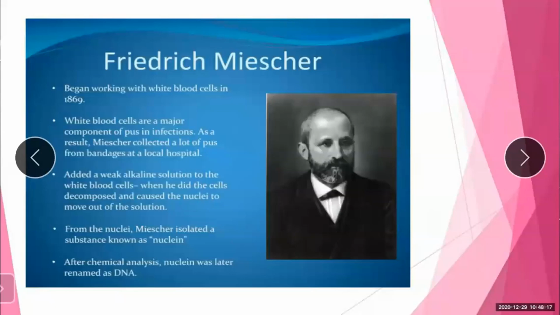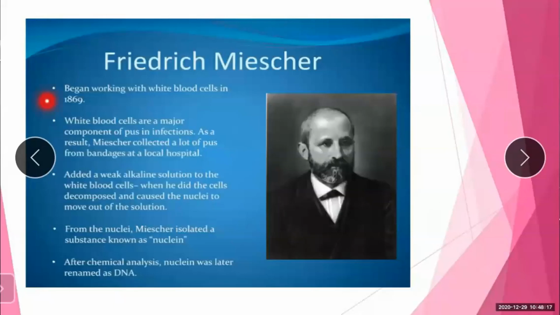While studying white blood cells, he found that it is found in the nucleus and it is acidic in nature. In Science 1, we have seen acidic nature and basic nature. So this is acidic nature. Therefore, it is called a nucleic acid, and DNA is present in all organisms.